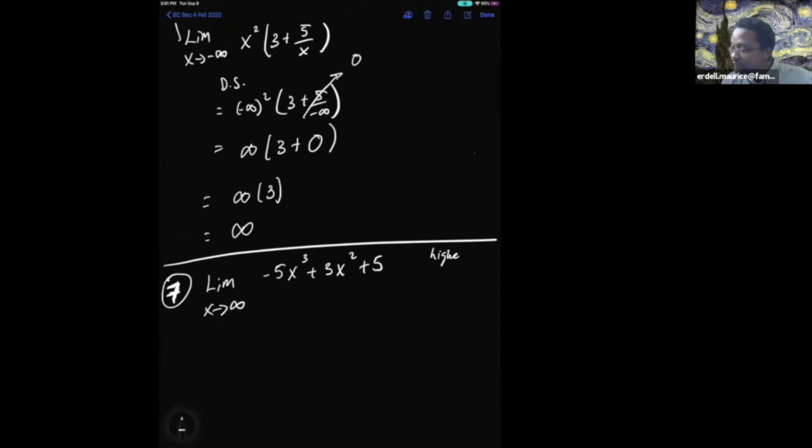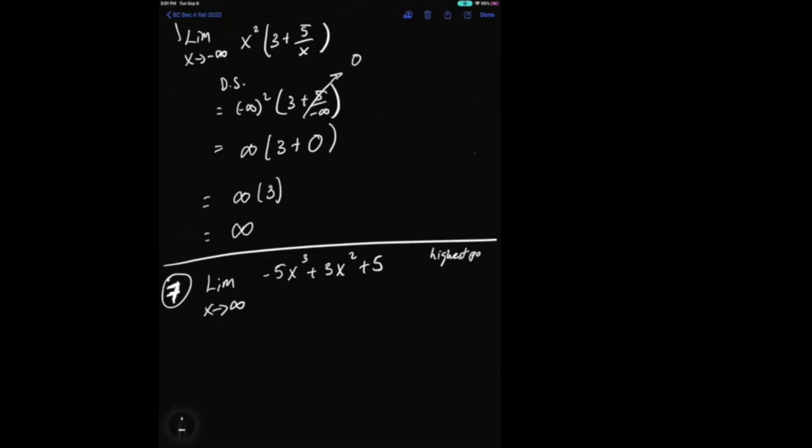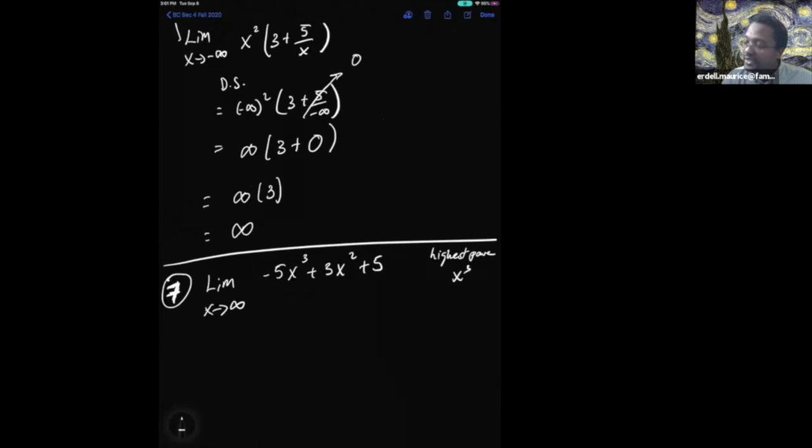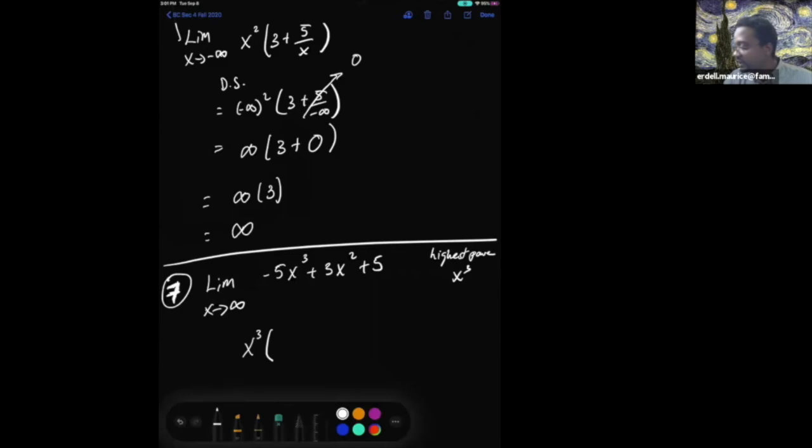X cubed. And so I have to factor out x cubed. So that's going to be x cubed, open parentheses, and then I have to divide each of these by x cubed. For the first one, when I divide by x cubed, doesn't that simply result in the answer negative 5? Yes.